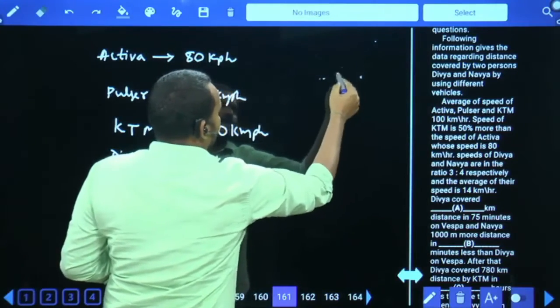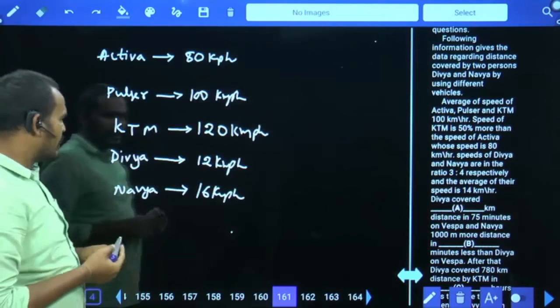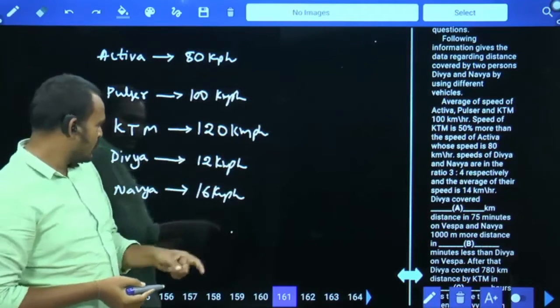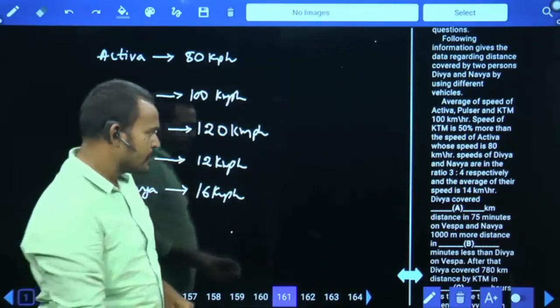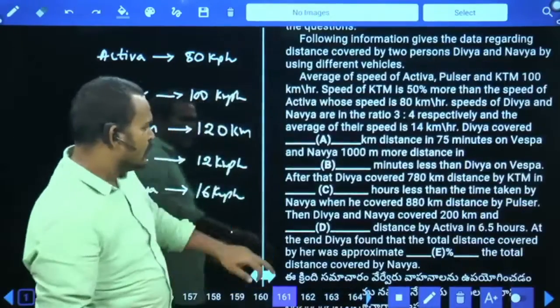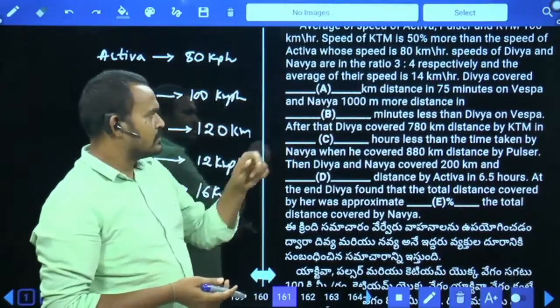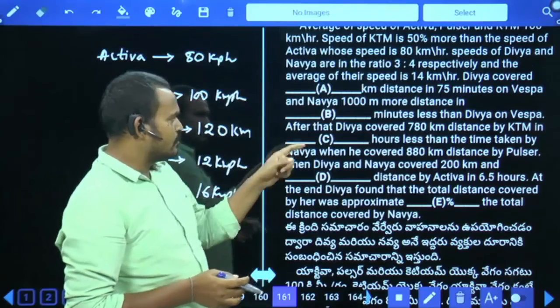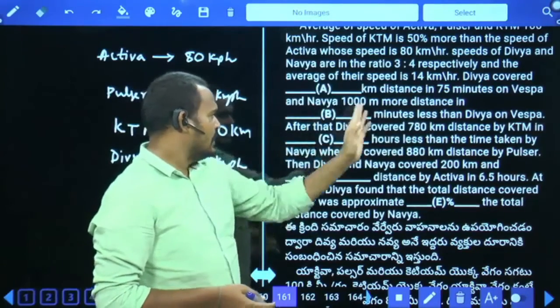Based on the given data, Activa speed is 80 km per hour, Pulsar 100 km per hour, KTM 120 km per hour, and Divya 12 km per hour, and Navya 16 km per hour. Then what is the first one? Divya covered dash kilometers distance in 75 minutes on Vespa. Vespa, nothing but Activa, and Navya 1000 meters more distance.